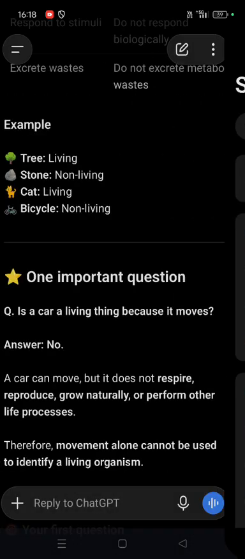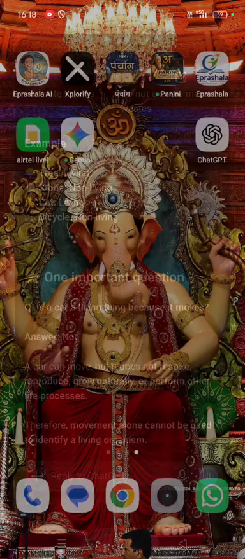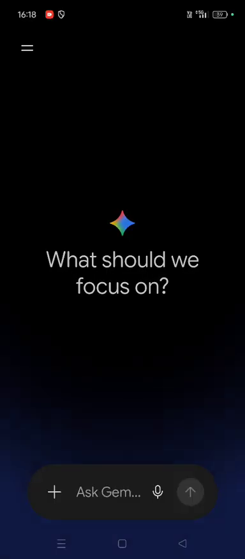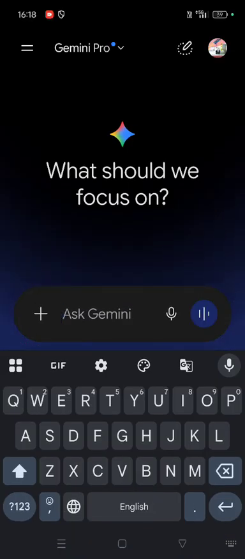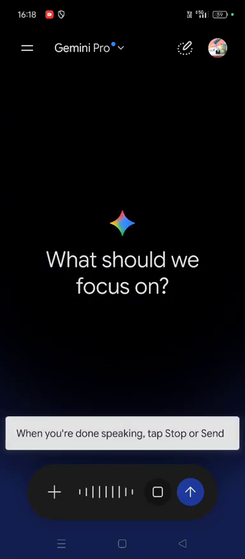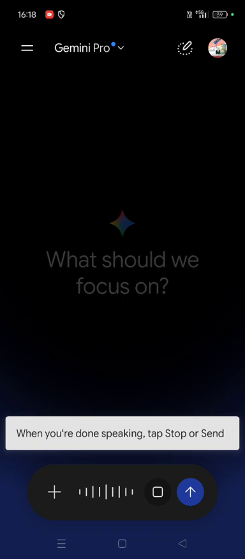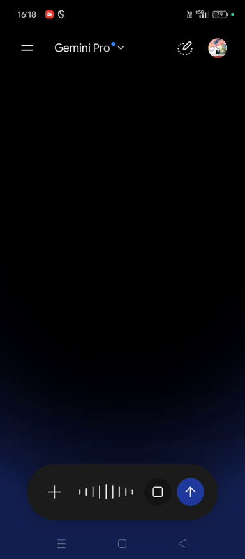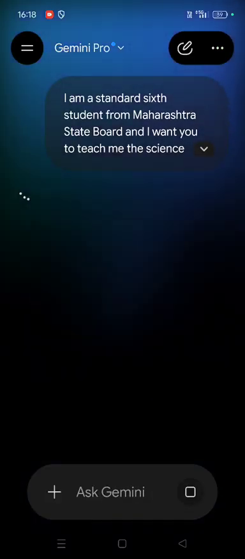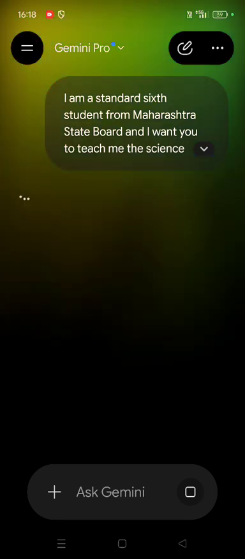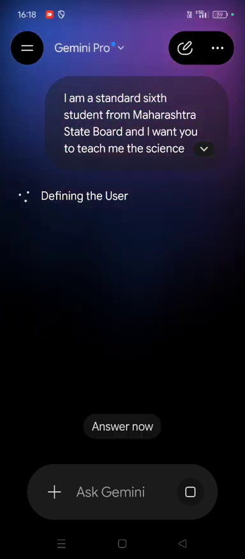Now we'll try with Gemini. I am a standard sixth student from Maharashtra State Board, and I want you to teach me the science chapter living organisms. Please do that. Gemini thinks a lot.